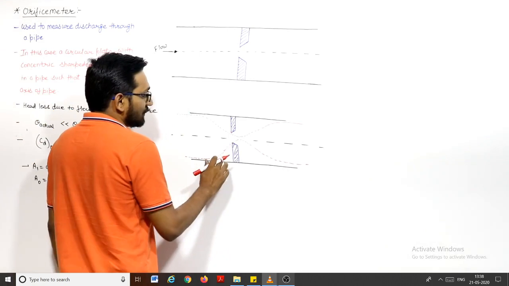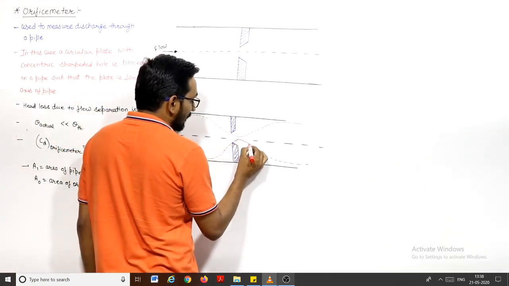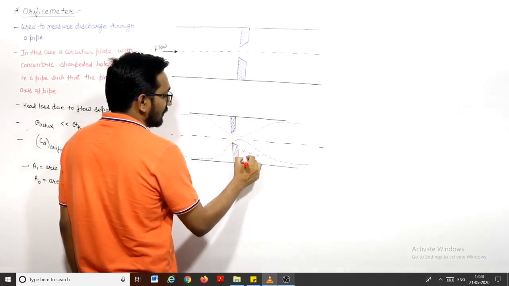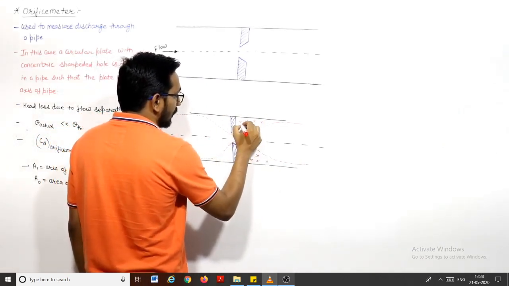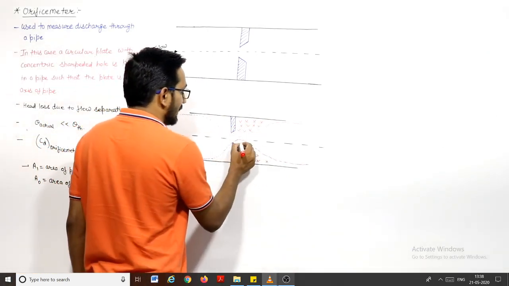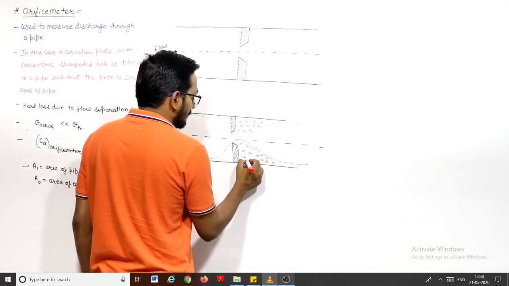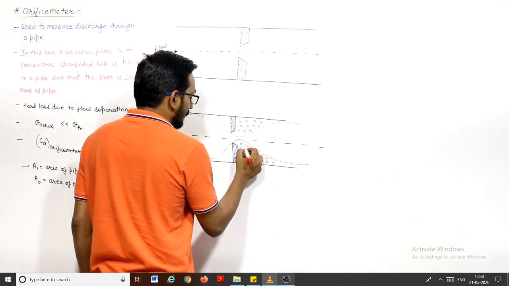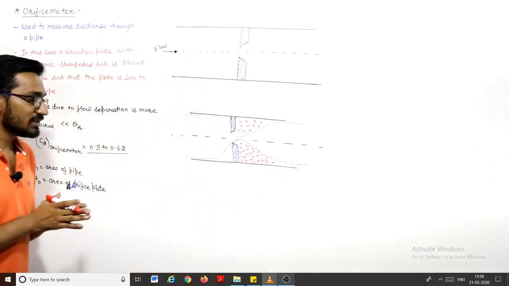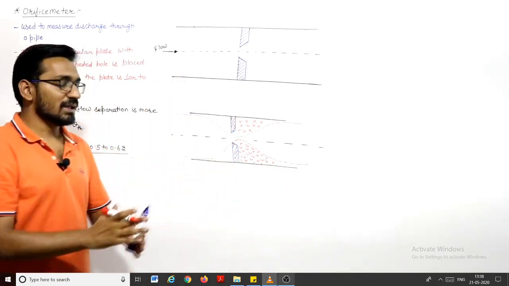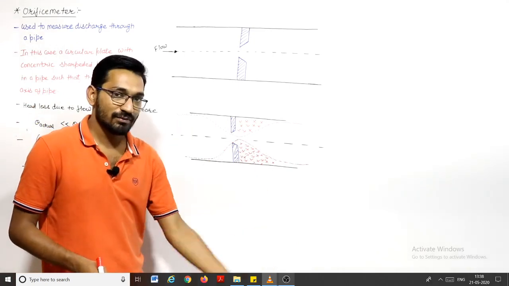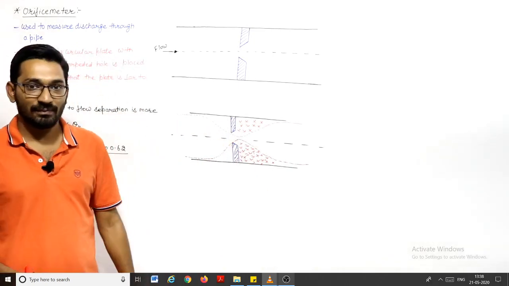So this is the pattern of the streamlines. These are the first streamlines which are going. Here we have no water or no fluid, right? So the flow separation will occur in these hashed areas, and losses will be there. In a Venturi meter, we avoid these losses by making the divergence angle increase very gradually, 5 to 6 degrees. But here we cannot avoid this flow separation. They have to separate because they cannot change their momentum suddenly, right?